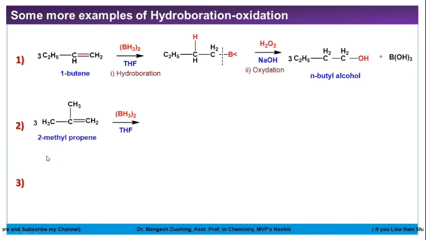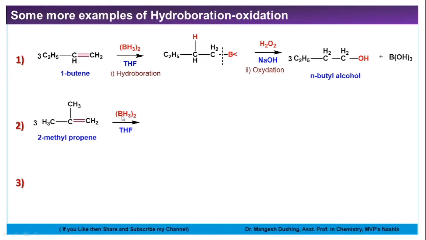Second example, this is 2-methylpropene. In this case these are the R groups and this is the alkene. Addition reaction goes on at the alkene only. Forget about these R groups. Nothing happens here, remember that. The pi bond breaks, the double bond becomes a single bond and the product is formed, remember that.